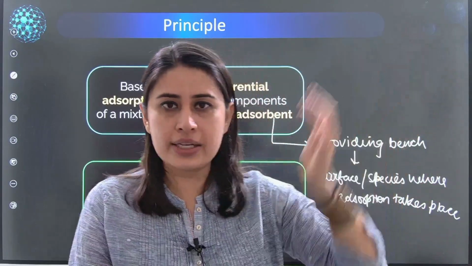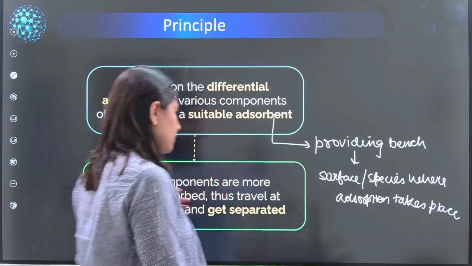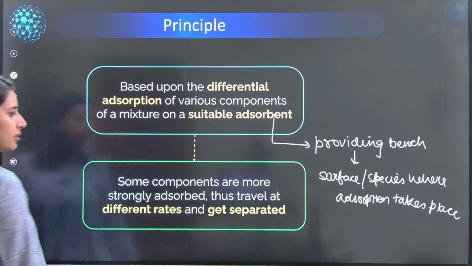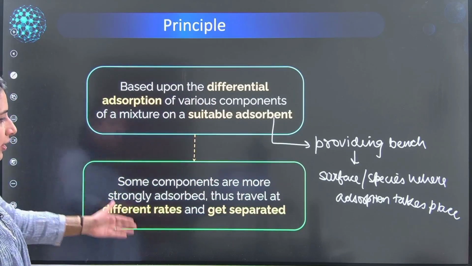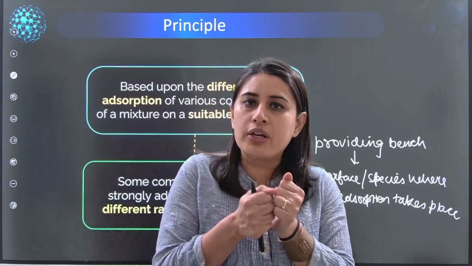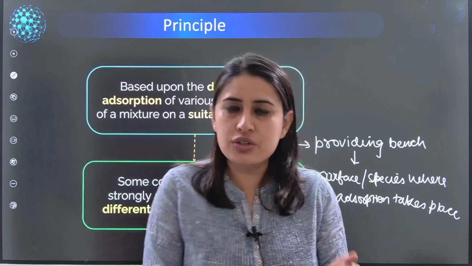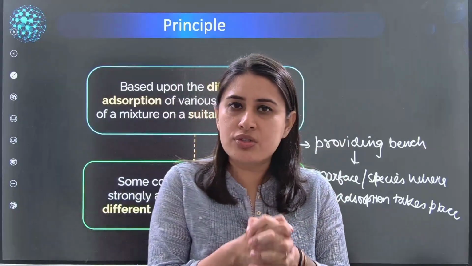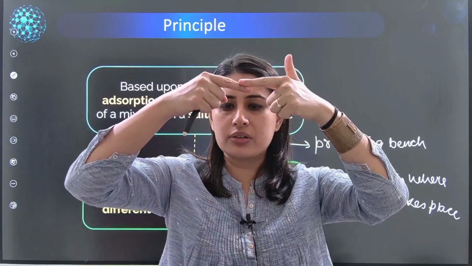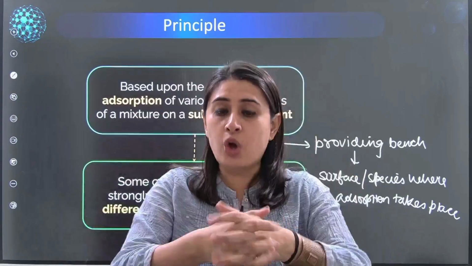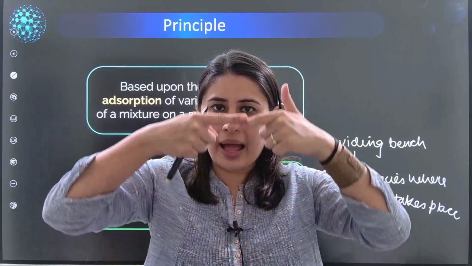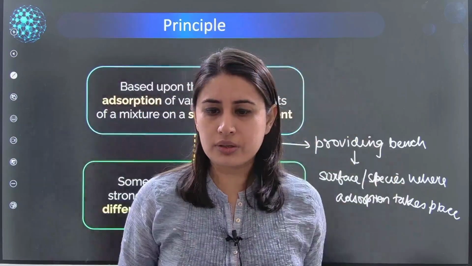Don't know why NTA has removed surface chemistry from your syllabus. Though we have this, some components are strongly adsorbed, thus travel at a different rate. So anything which is adsorbed strongly, listen to this, will travel faster or slower? Faster or slower? Adsorbing strongly. Will it travel on a chromatogram faster or slower?